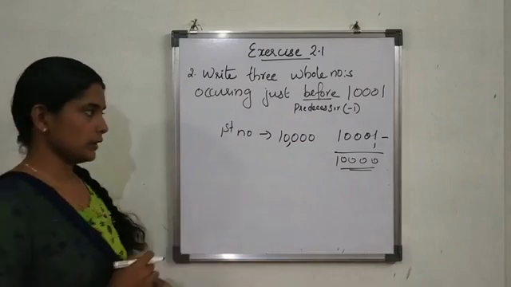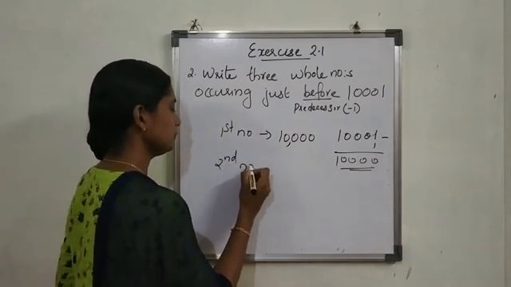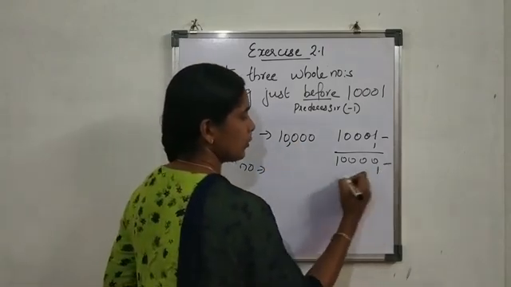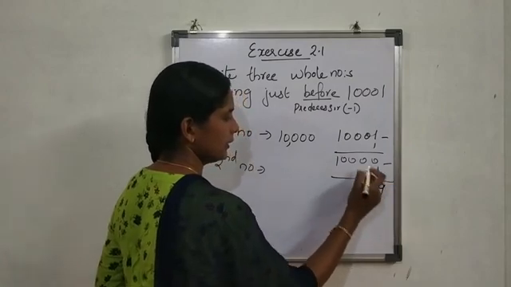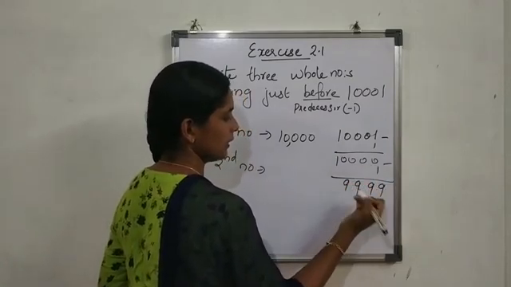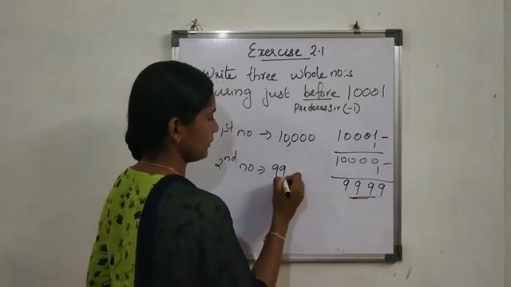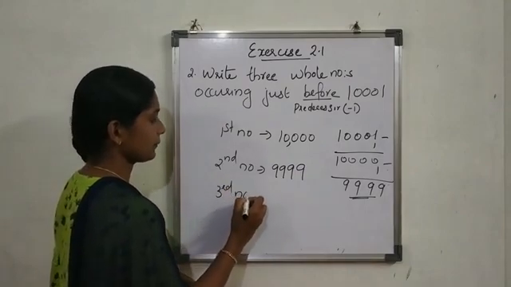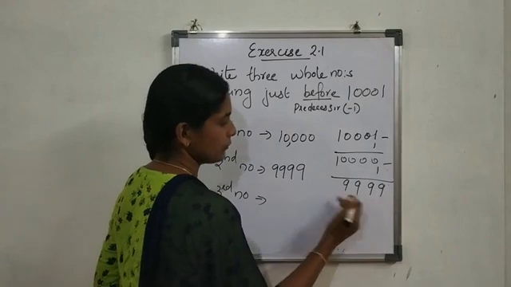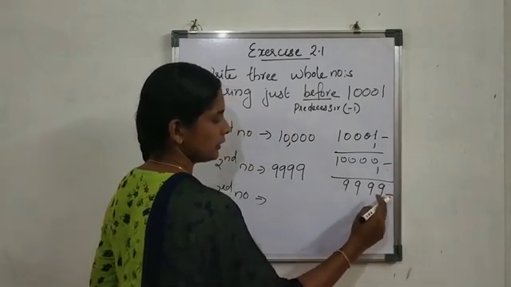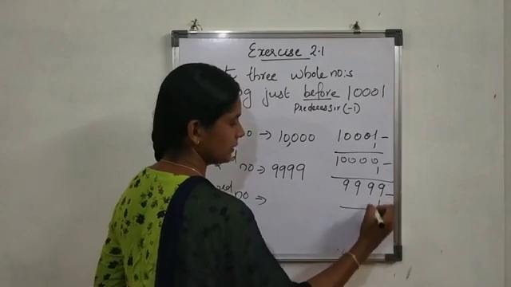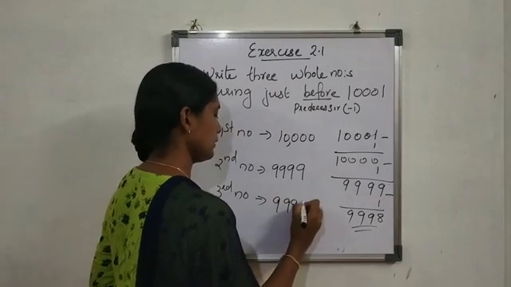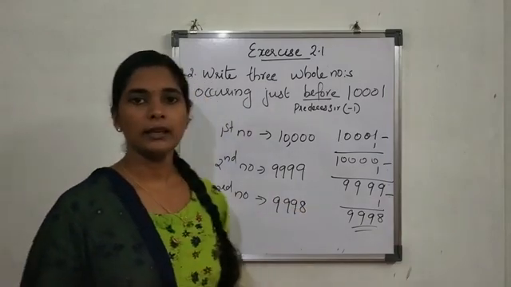The first number is 10,000. Then for the second number, we subtract 1 from 10,000. Minus 1 gives 9,999. This is the second number. Then for the third number, subtract 1 from 9,999, which gives 9,998. These are the three numbers.